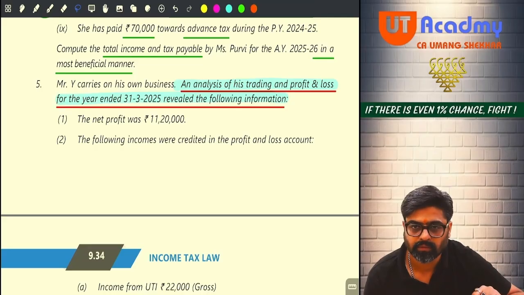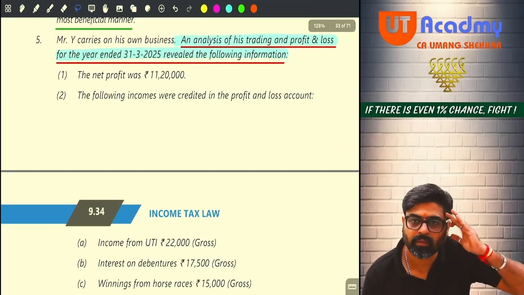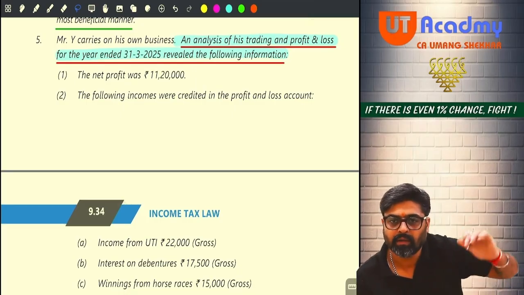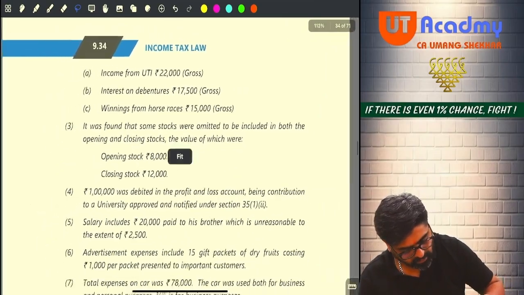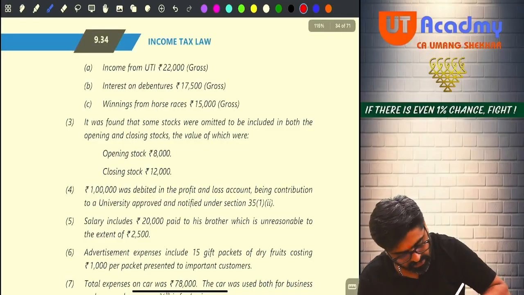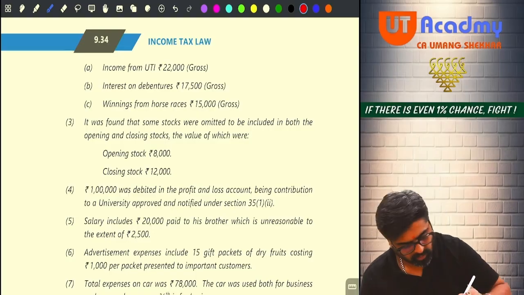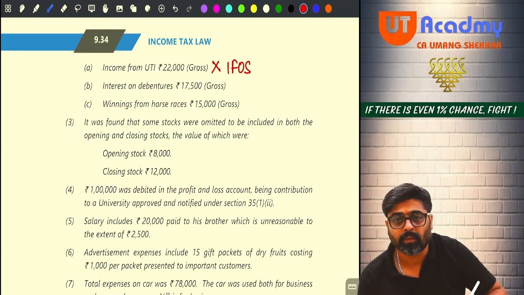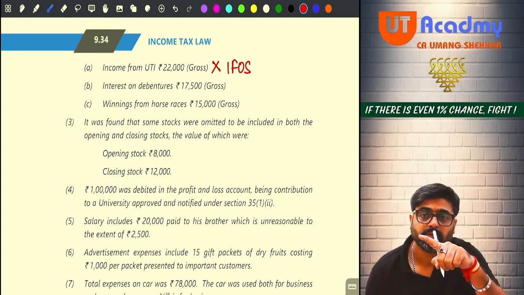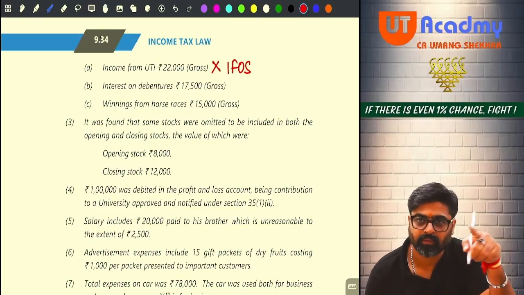So take your profit on the calculator: 11,20,000. Now falling at the credit in the P&L account, think from the point of view of credit side. On your credit side, income from UTI 22,000 is given. Tell me, is it your business income? So I will put a cross. This is not my business income. This is my IFOS income. So in your profit, this was added, so reduce. Minus from your profit.